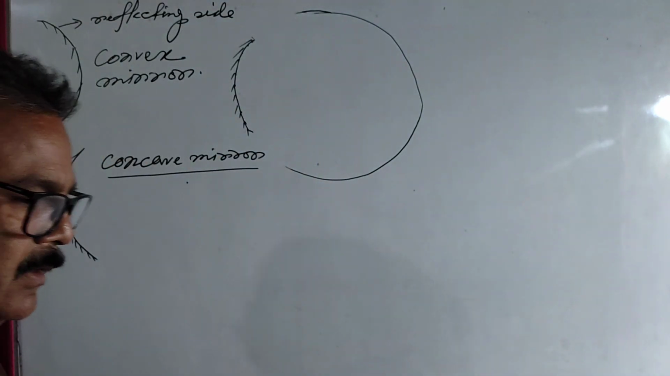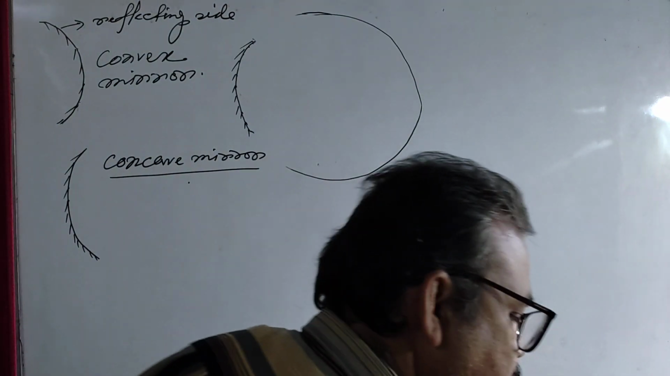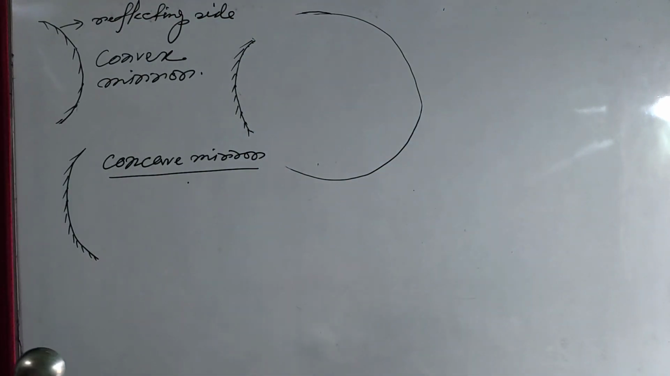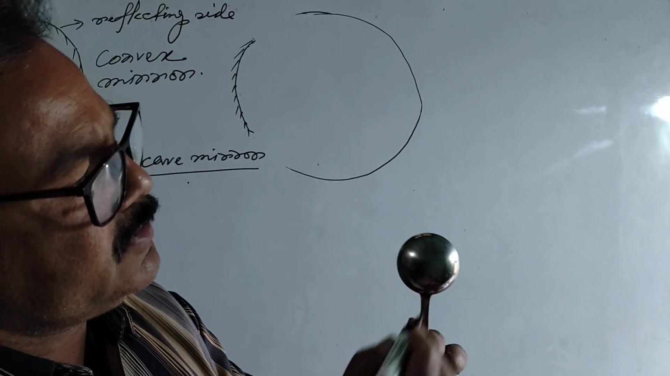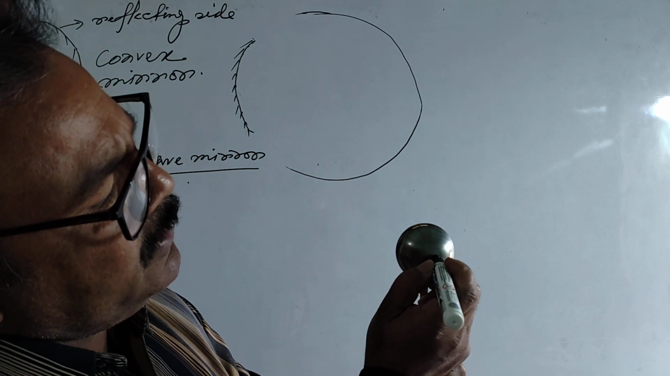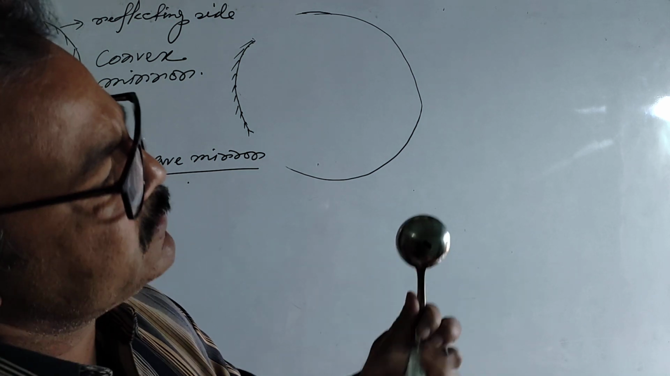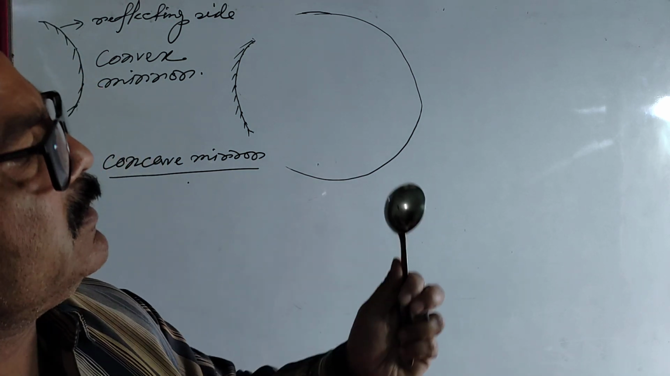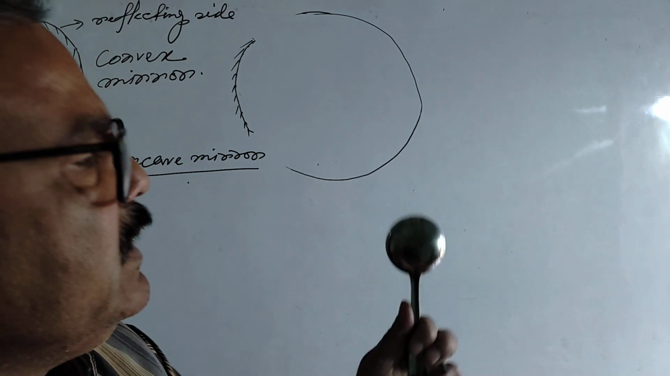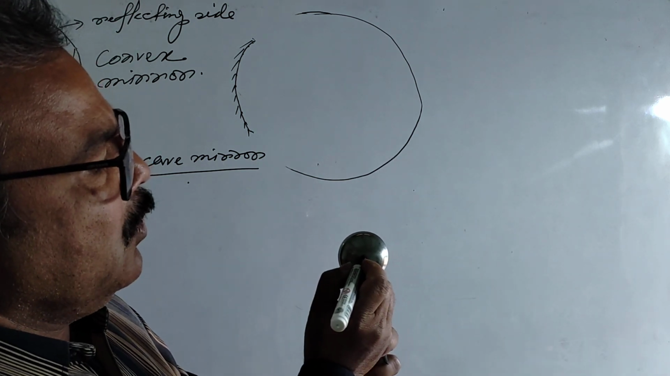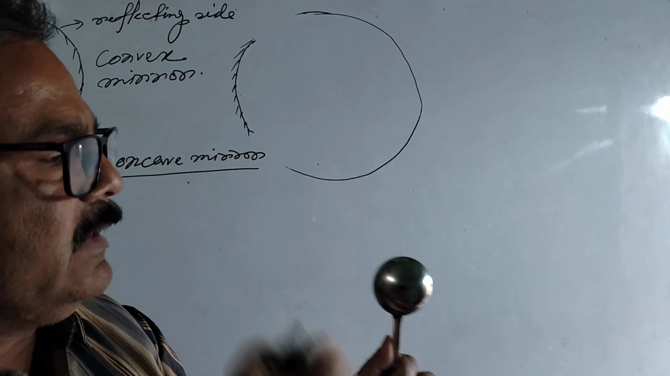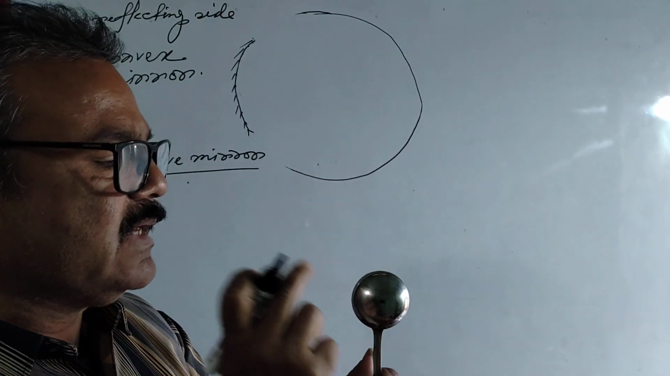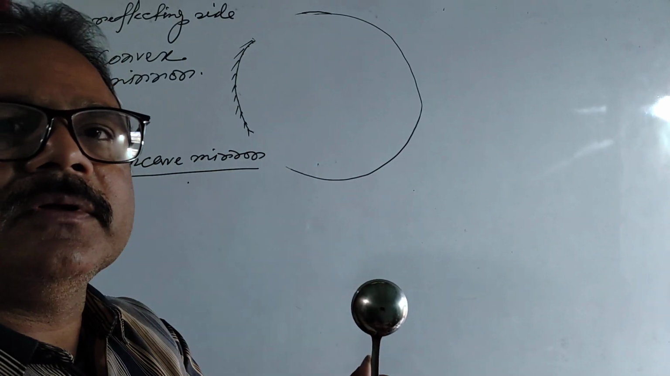Okay. The most bulge point of a convex mirror. Suppose it is a convex mirror, then which one is the most bulge point? This is the most bulge point, and this is called pole of the mirror. Okay, and this particular point lies on the mirror.